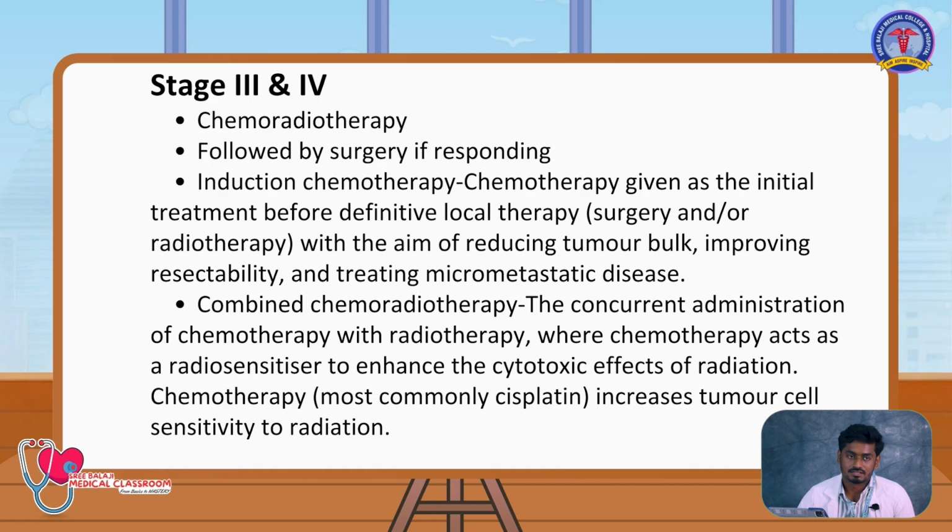So what are the cancers we should think about giving chemoradiotherapy? Typically T4A, T4B. These lesions are very big lesions with extensive nodal involvement. These are the things we will try. Then comes induction chemotherapy. Induction chemotherapy is where you only give chemotherapy and see how the tumor is responding. Then based on that, we will proceed with the surgery.